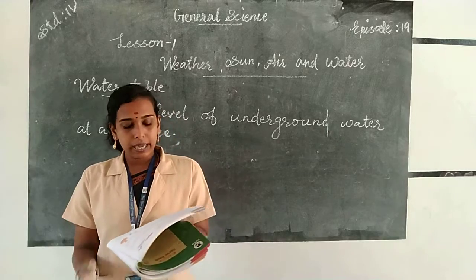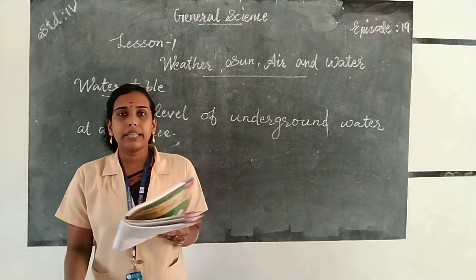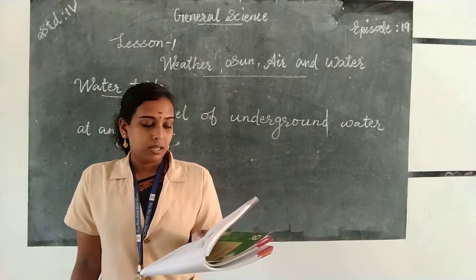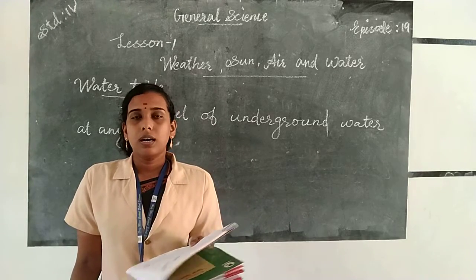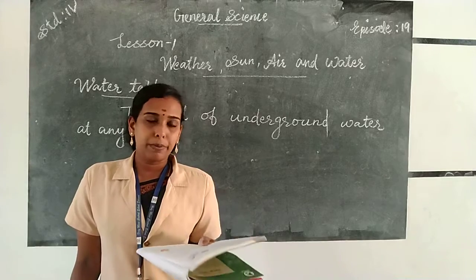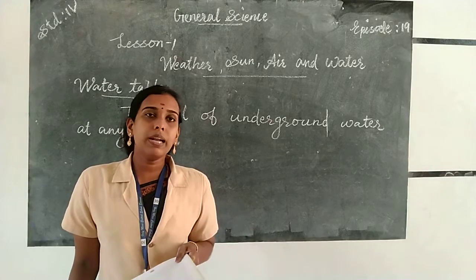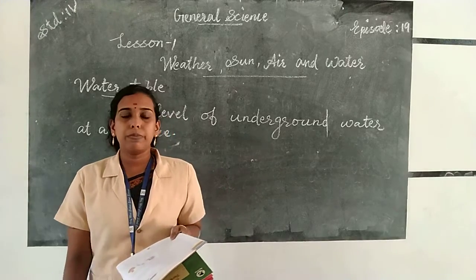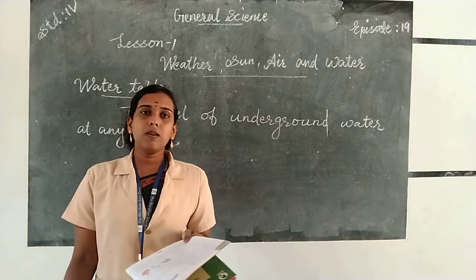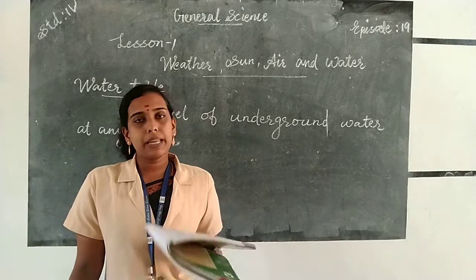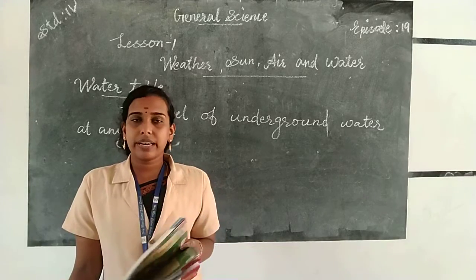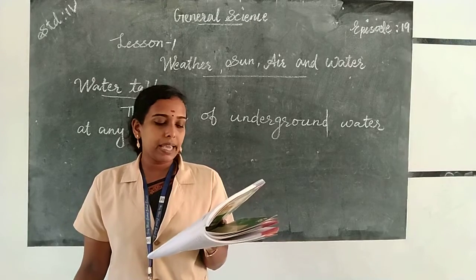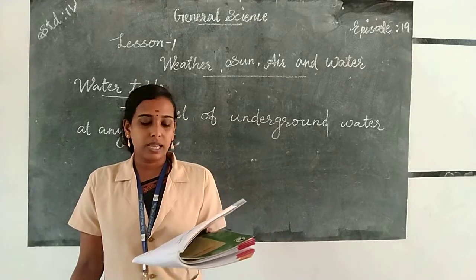The insoluble impurities can be removed by the following process. The boiling helps to remove the soluble impurities, and the insoluble impurities, which means the impurities which are visible, can be separated or removed by the process of sedimentation, decantation, filtration and chlorination. So the first one, sedimentation and decantation.